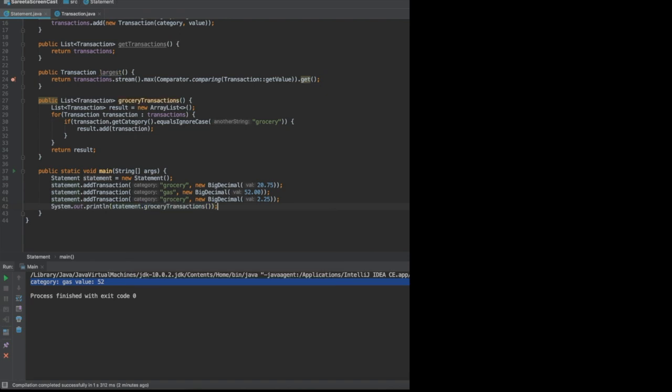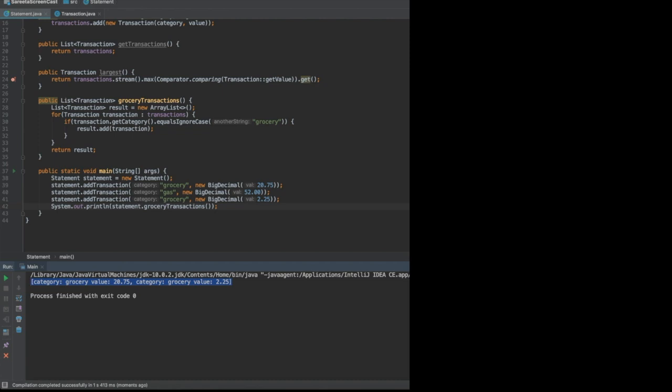So in this method, grocery transactions, what I've done is I've created a new list, and then I looped over the old list and added the elements matching our criteria to the new list and printed that out. I'm going to run this for you. Okay, so here are our 2 records of grocery that are displayed using loops.